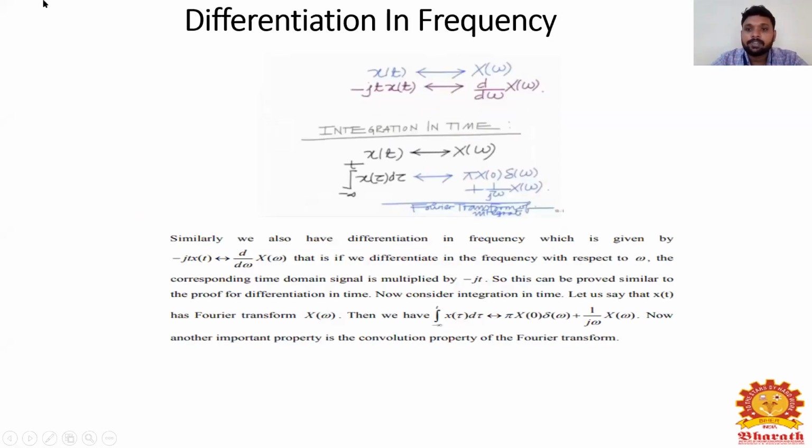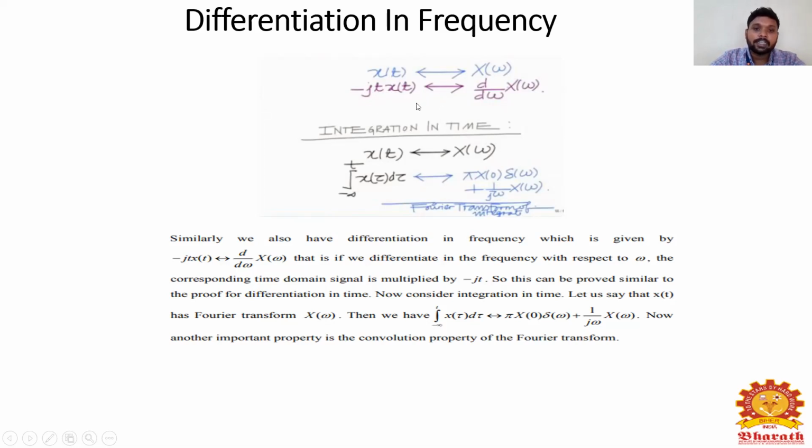The next type is differentiation in frequency. Similarly, we also have differentiation in frequency, which is given by minus j t x of t, which gives you d by d omega of X of omega. So d by d omega of X of omega is the Fourier transform of minus j t x of t. Everyone knows x of t and X of omega: X of omega is the Fourier transform of x of t. So minus j t x of t is the differentiation in frequency.